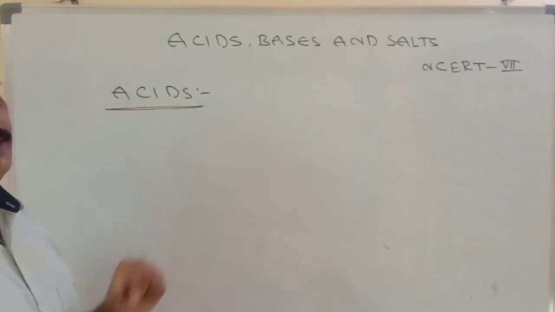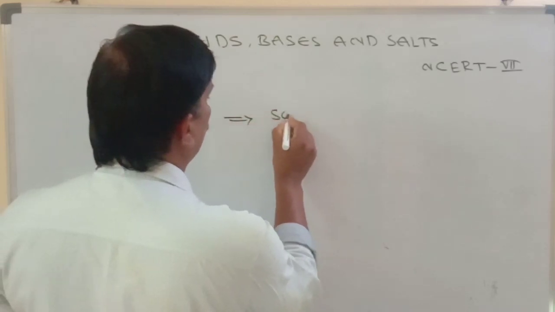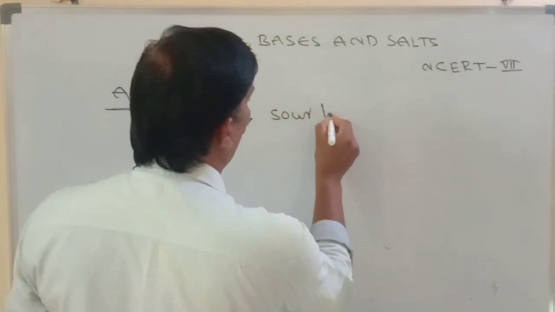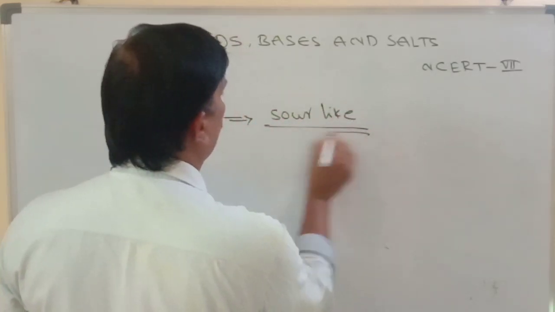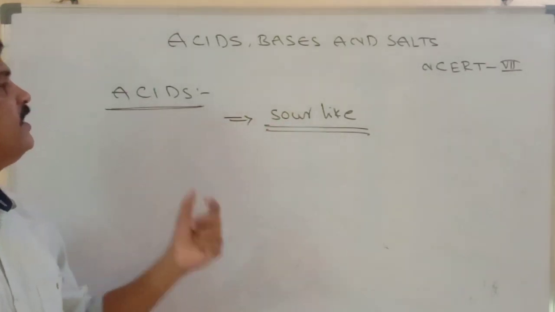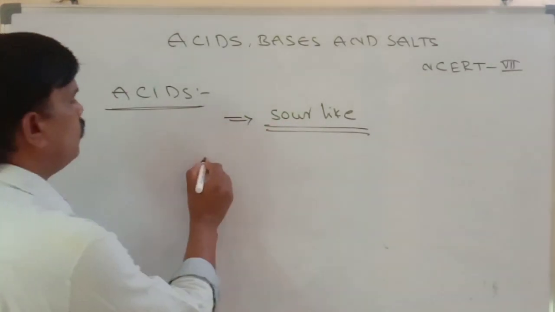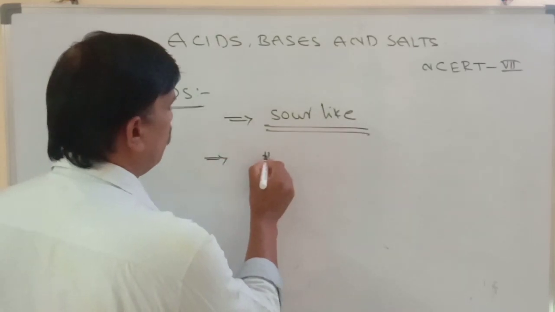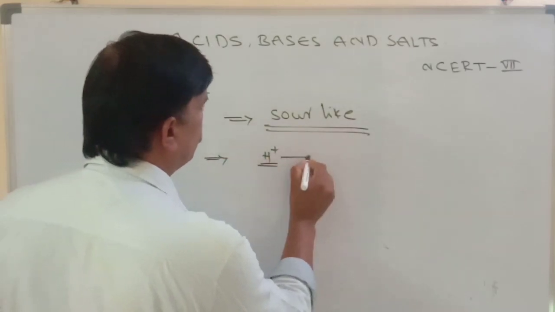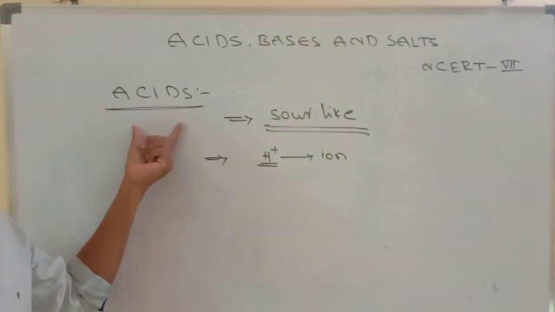What is meant by acid? The substance which has a sour taste. All sour taste compounds are known as acids. And also those substances which in their decomposition give H plus ion are known as acids.